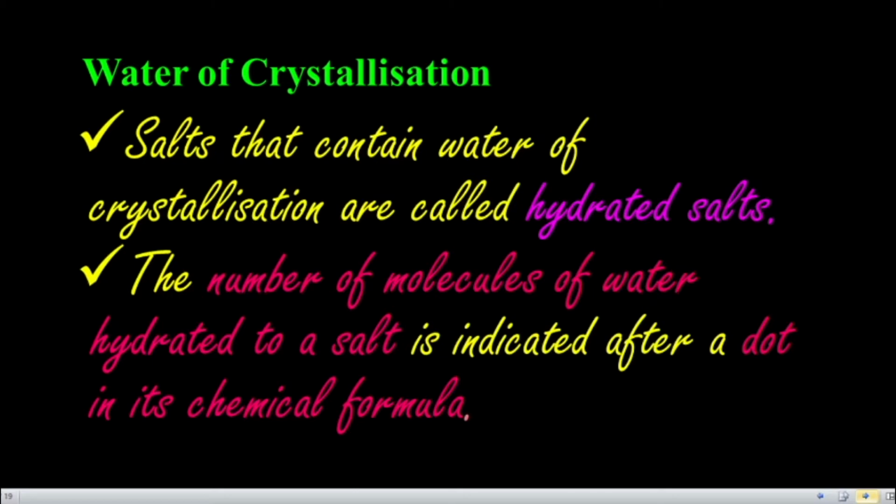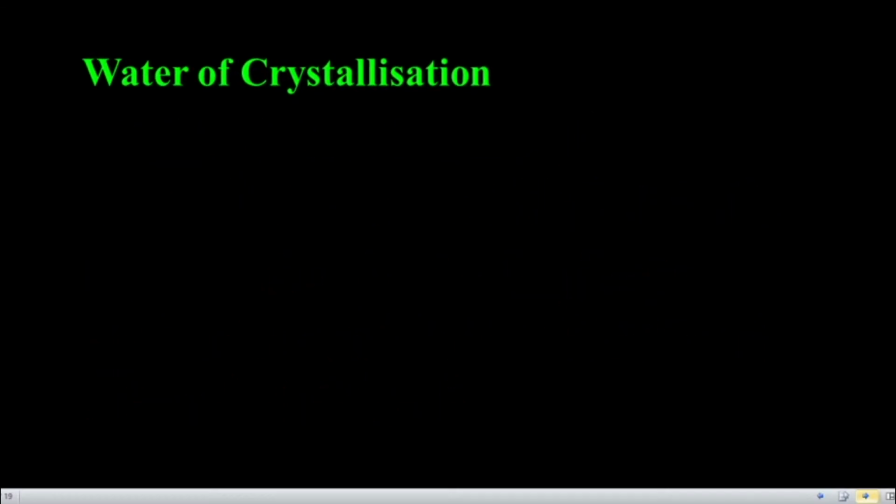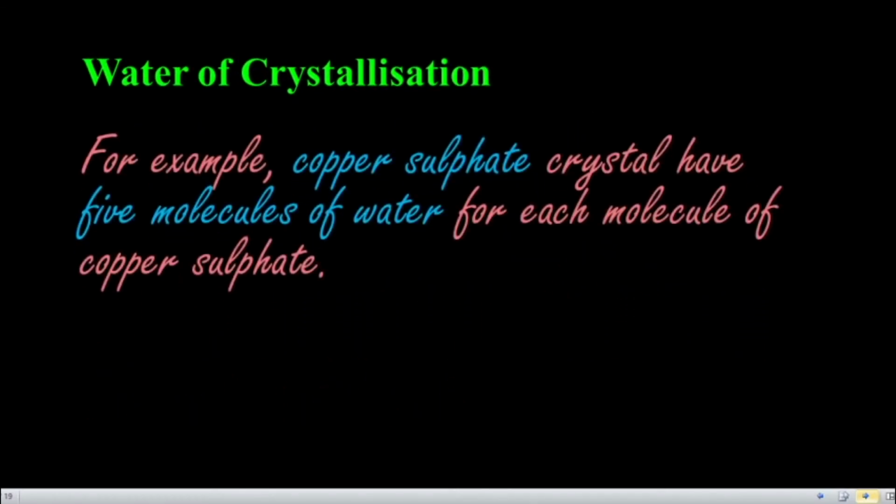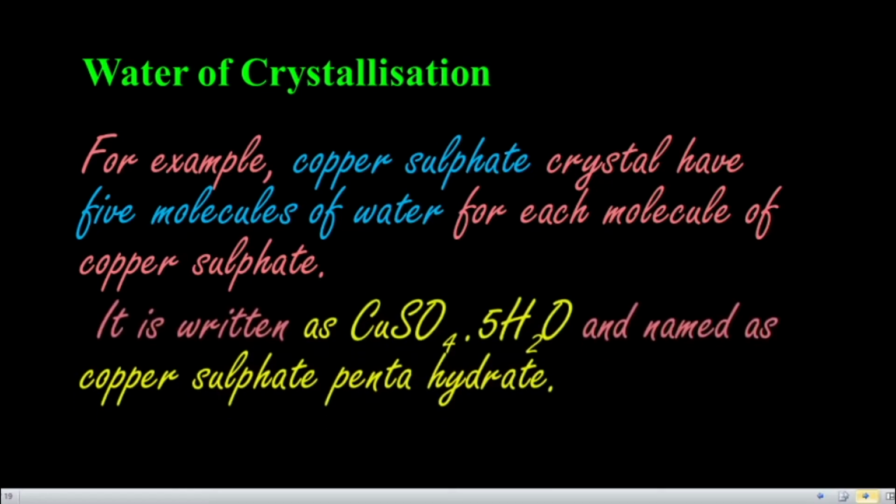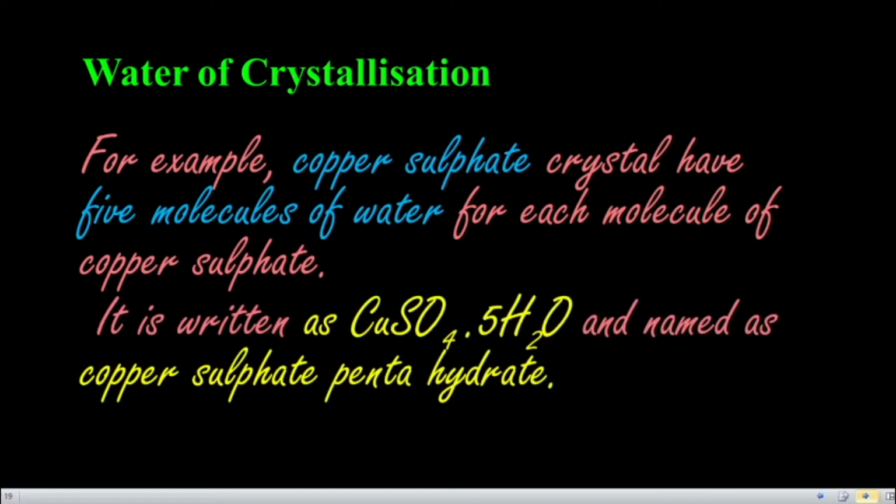So salts that contain water of crystallization are called hydrated salts. The amount of water molecules present should be indicated after a dot in the chemical formula. For example, here you see copper sulfate crystals. Copper sulfate has 5 molecules of water, so it should be written as CuSO4.5H2O.